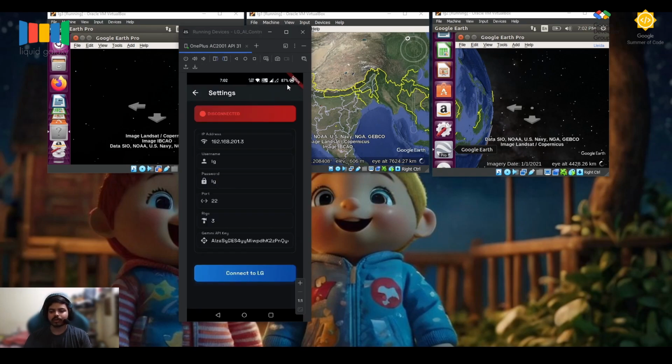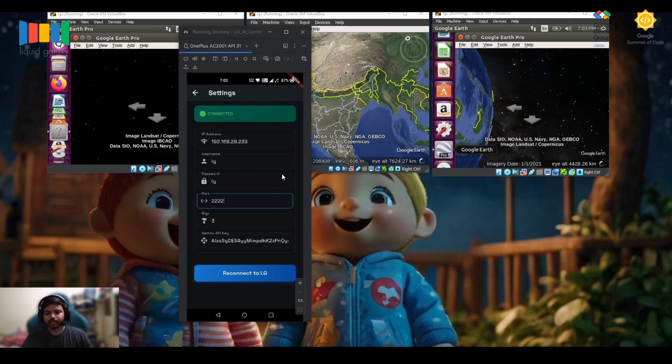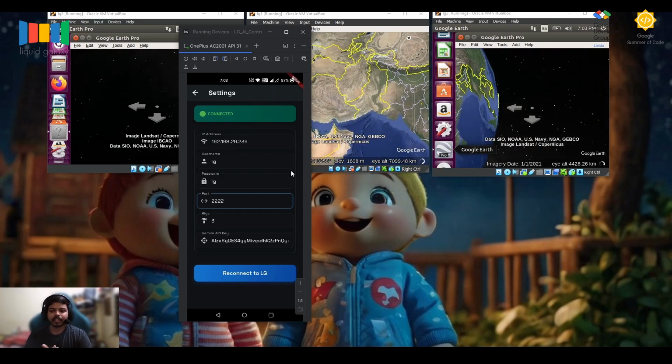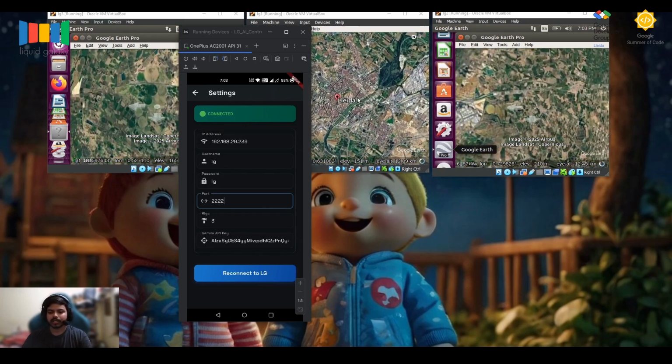I am going to first go to the settings screen, and here you can see that I have already set up my Gemini API key. You can also put in your own API key to run the application. Previously I was working with the emulator, now I've changed. Now I'm going to connect this. So you can see this is connected, and most probably it will redirect us to Lleida. So you can see that we are being redirected to Lleida.